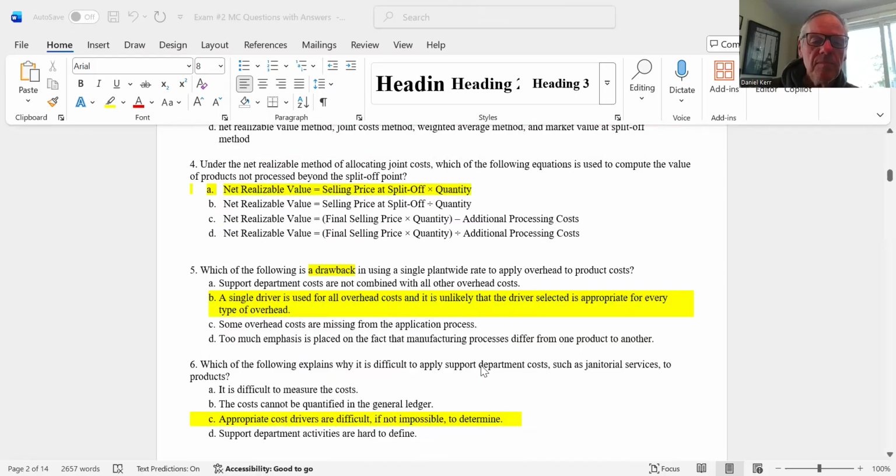Number 6, which of the following explains why it's difficult to apply support department costs such as janitorial costs to product costs? Again, you want to select the best answer. So the best answer there is C. Appropriate cost drivers are difficult but not impossible to determine. It's difficult to measure the costs. That's not really true. Costs cannot be quantified. That's not true. Support department costs are hard to define. That's not true. So the best answer there is C, either on process of elimination or just on its face. Appropriate cost drivers may be difficult to determine.